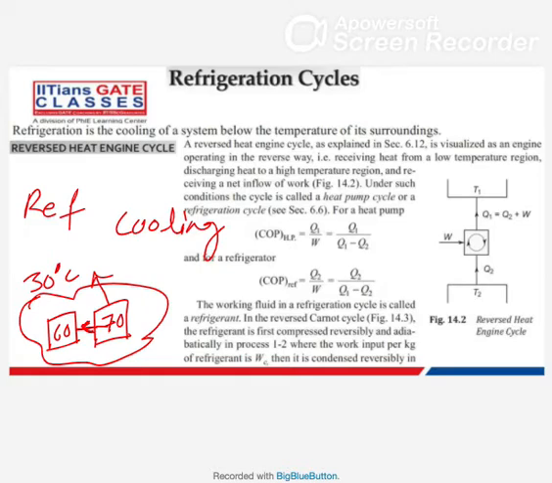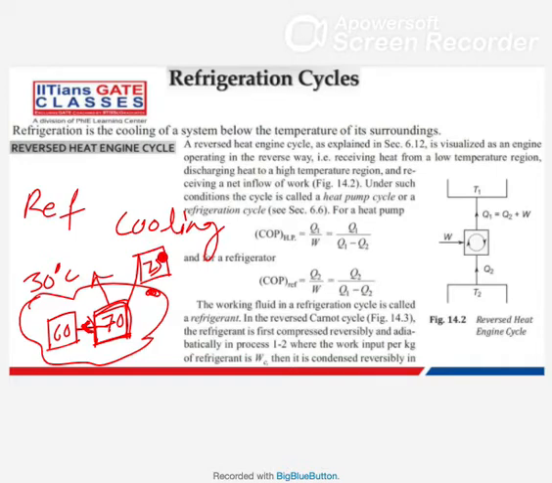So here this is cooling. You are cooling this one. But when can I say it is refrigerated? When you are cooling a body lower than the temperature of the surrounding, when this temperature goes below 30 degrees, let's say 25. Then you will call this refrigeration.